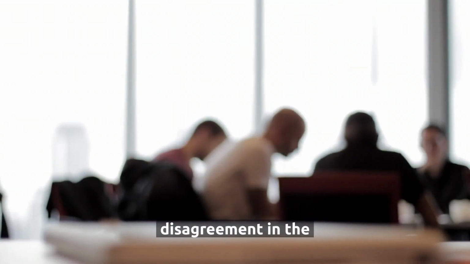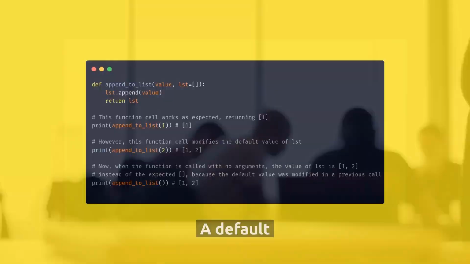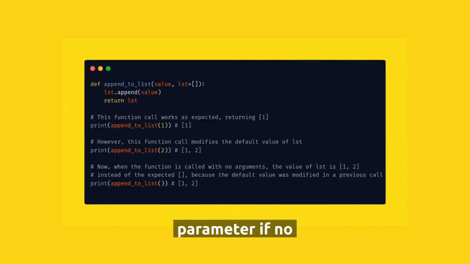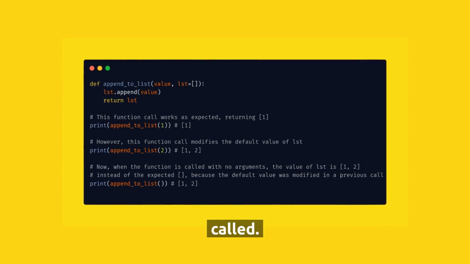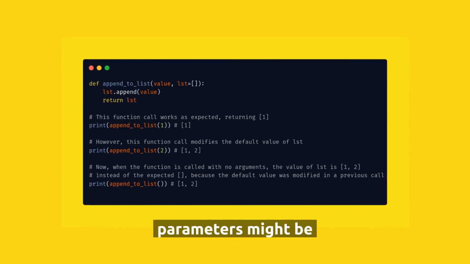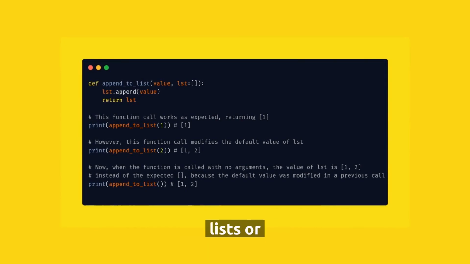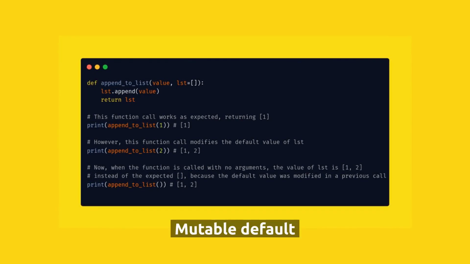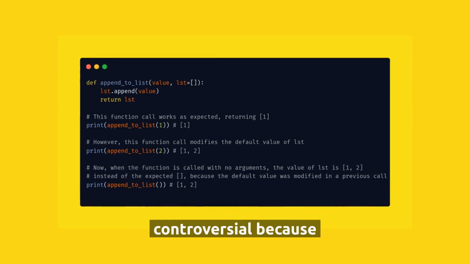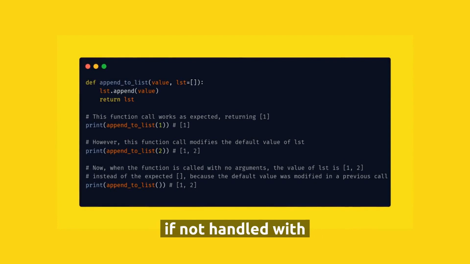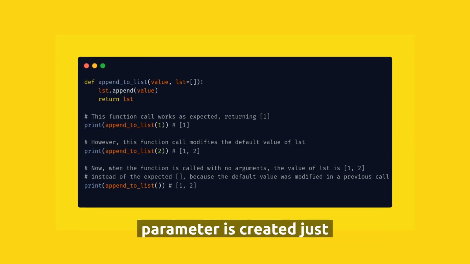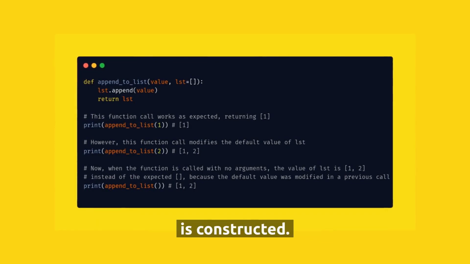Another cause of disagreement in the Python community was mutable default parameters in functions. A default argument in Python is a value assigned to a function parameter if no value is supplied when the function is called. Default parameters might be mutable, like lists or dictionaries, or immutable, like numbers or strings. Mutable default parameters in functions are controversial because they might cause unexpected behavior if not handled with care. This is due to the fact that a mutable default parameter is created just once when a function is constructed.